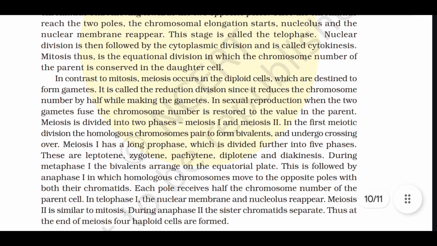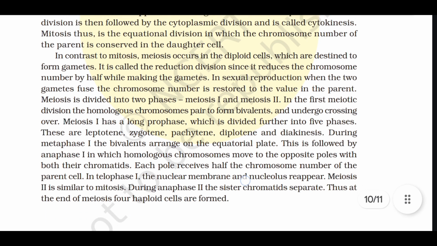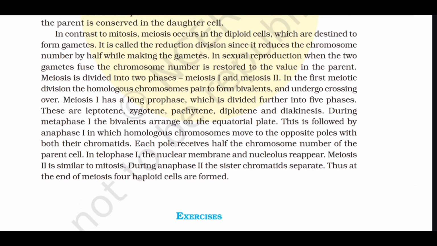In contrast to mitosis, meiosis occurs in the diploid cells, which are destined to form gametes. It is called the reduction division since it reduces the chromosome number by half while making the gametes. In sexual reproduction, when the two gametes fuse, the chromosome number is restored to the value in the parent. Meiosis is divided into two phases, meiosis 1 and meiosis 2.